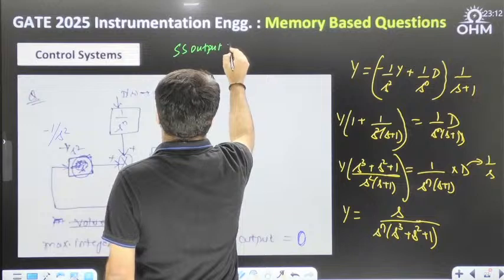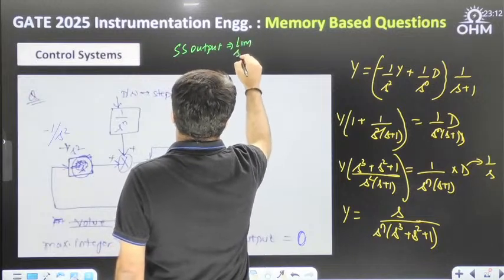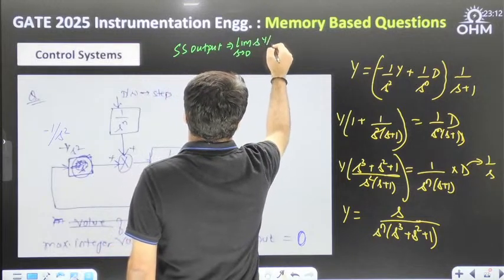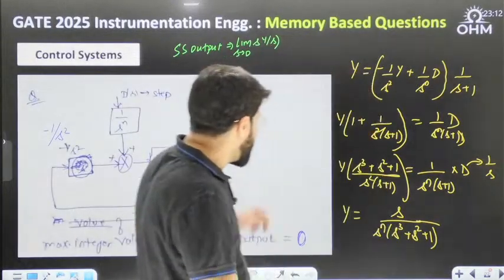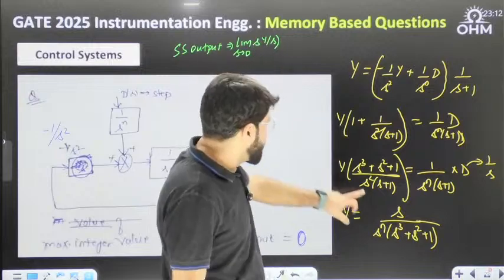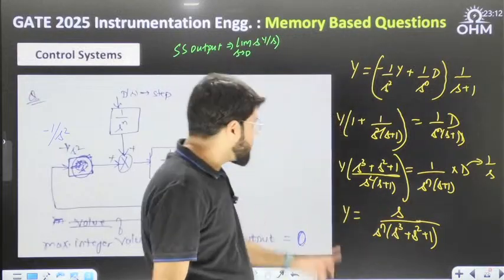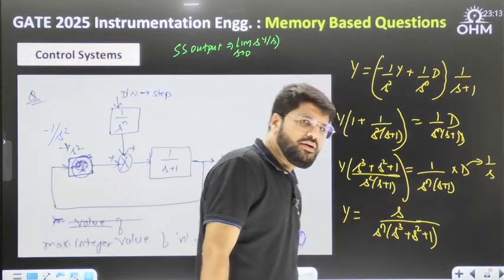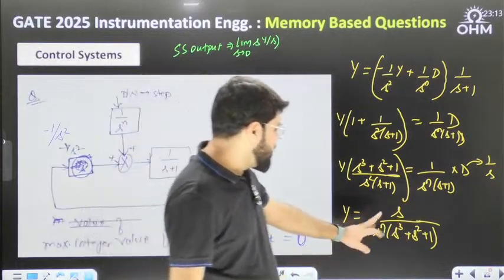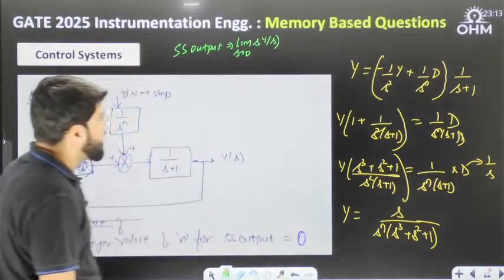What is the steady state output? You will take it, by the final value theorem, as limit of s tending to 0, s into Y(s). Of course, you can multiply here s into Y(s). If you multiply s, this becomes s square. Then you can try to decide what is the value of s.